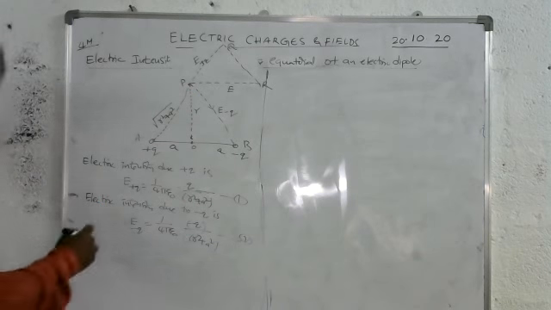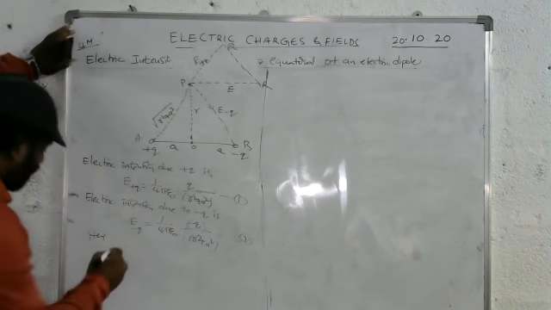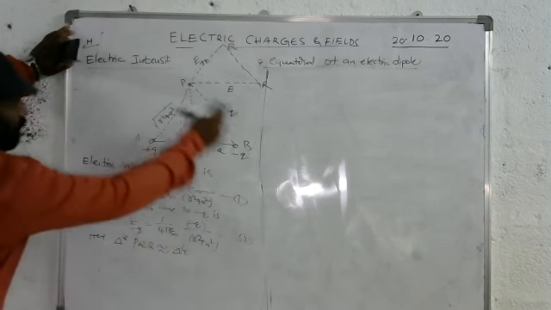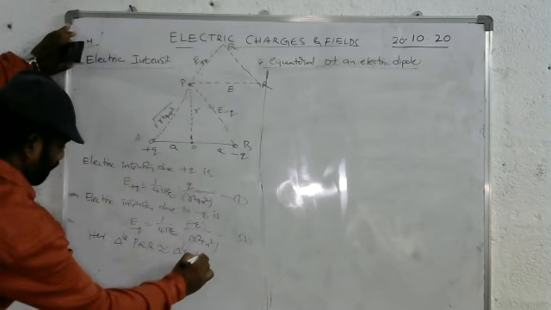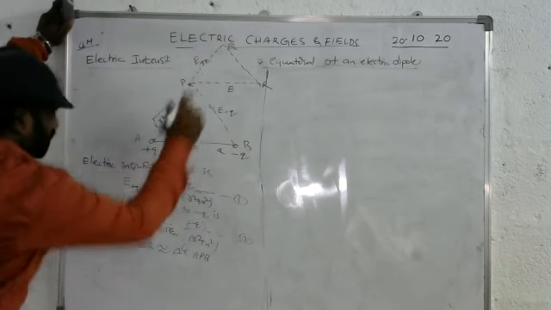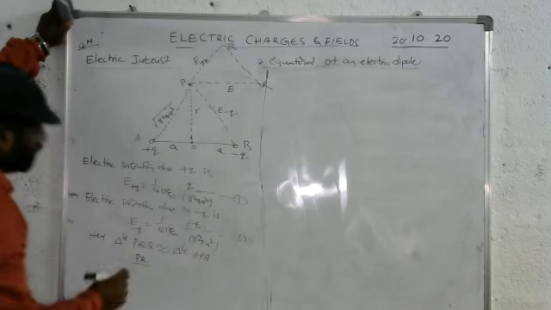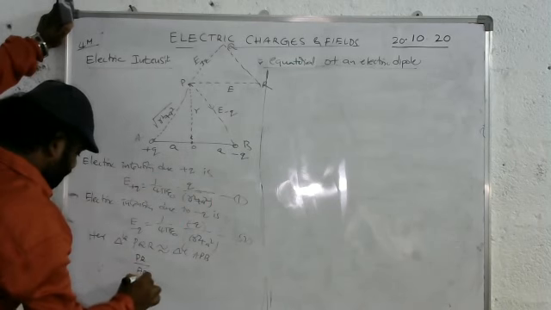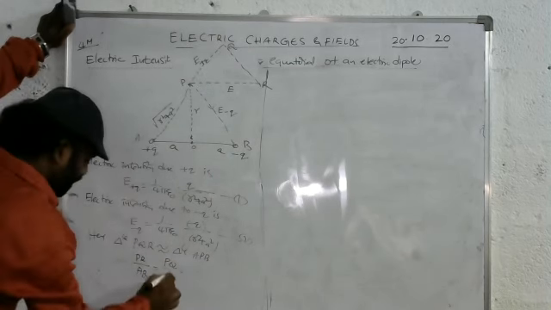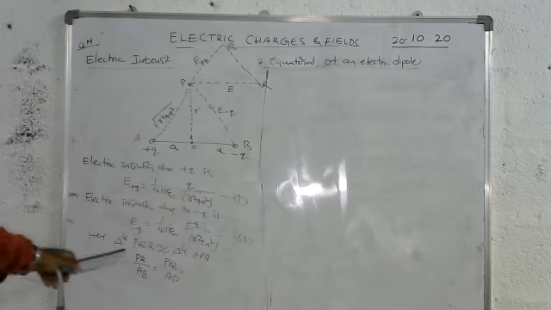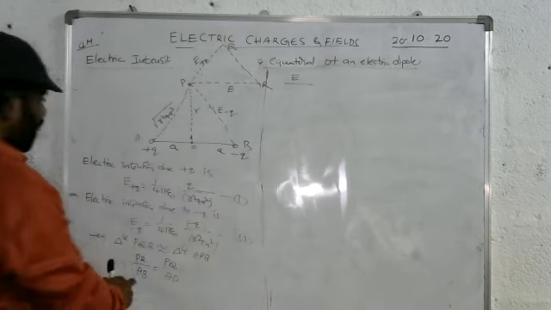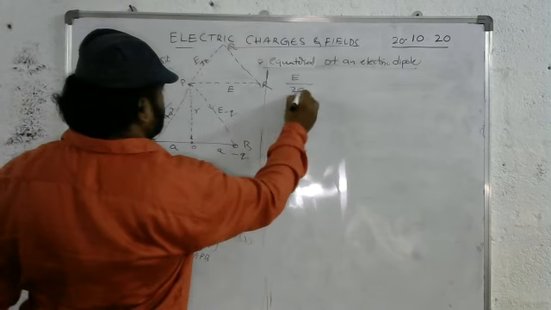But here, triangle PQR is similar to triangle APB. So the ratio of sides must be equal. For E, the base in this triangle is PR, and here the base is AB. PR by AB is equal to one side, Q, in this triangle AP. The value of R is E by AB. The PQ is equal to